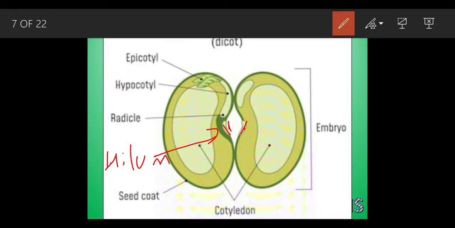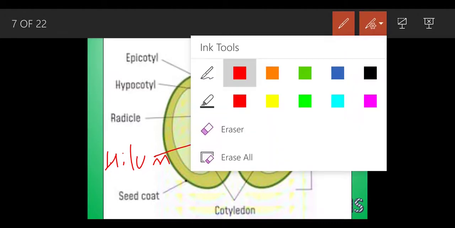This hilum represents the spot where the ovule was attached to the ovary. Because this is the spot where the ovule was attached to the ovary wall, this is basically the marking. So we can see here the seed that was attached to the ovary.